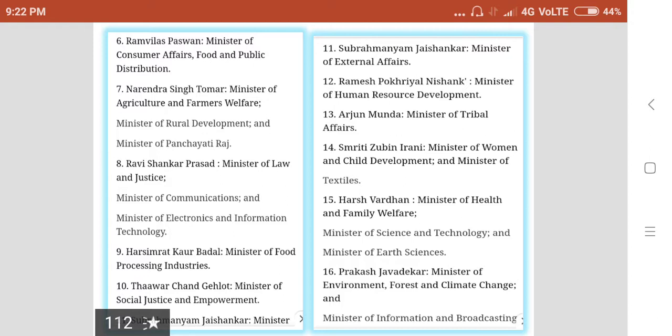Then Smriti Irani, Minister of Women and Child Development and Minister of Textiles. Harshvardhan, Minister of Health and Family Welfare, Minister of Science and Technology and Minister of Earth Sciences. Then Prakash Javadekar, Minister of Environment, Forest and Climate Change and Minister of Information and Broadcasting.